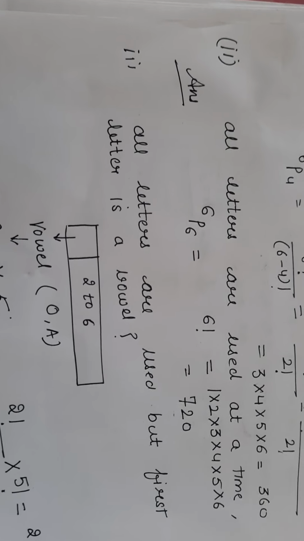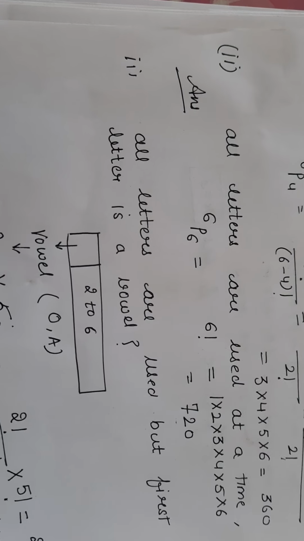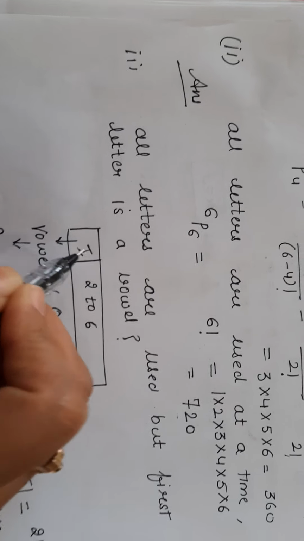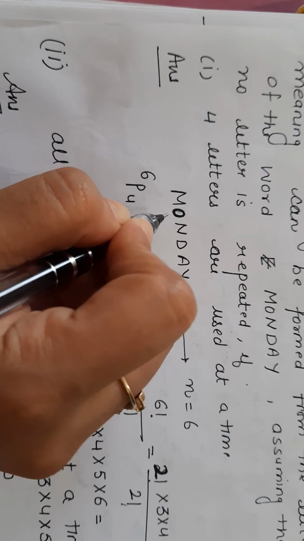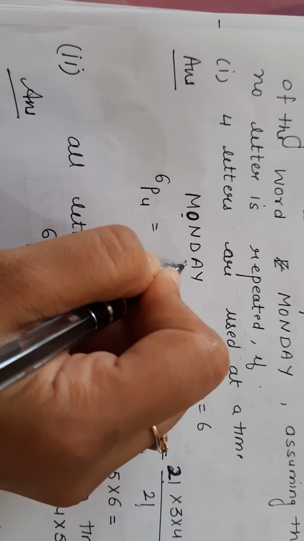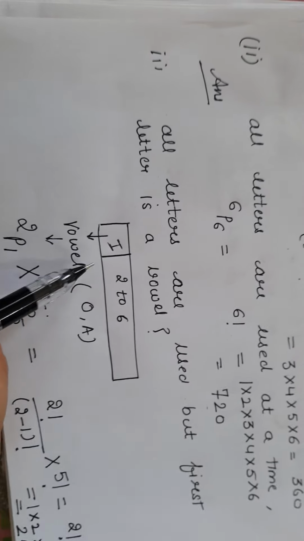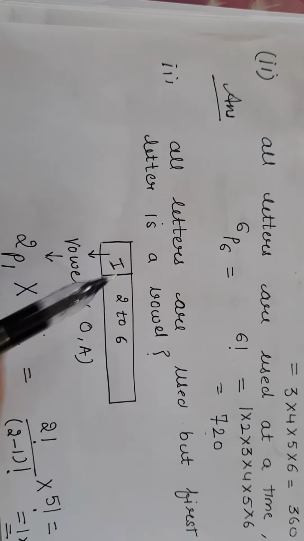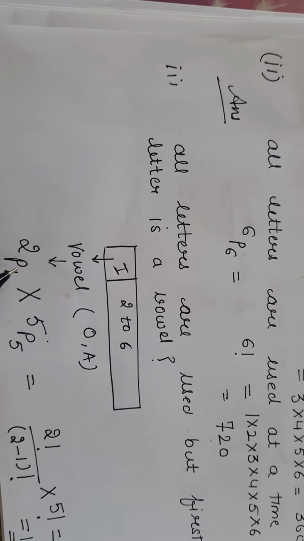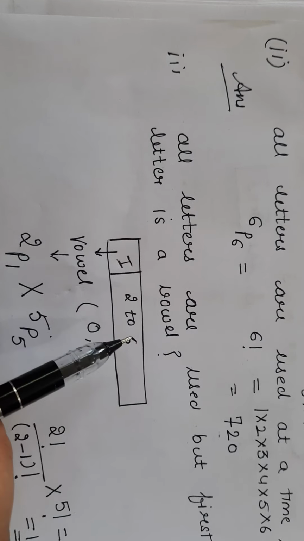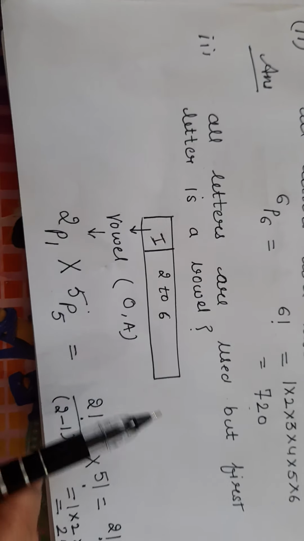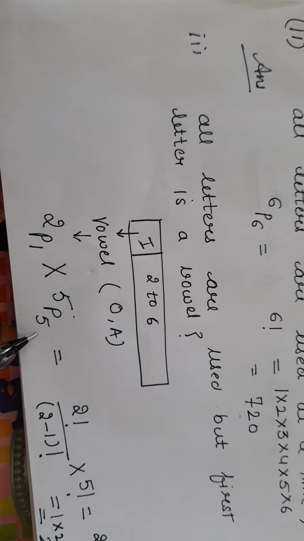Now we know that whenever there is a condition we are going to start from that place only. At the first place we can write only vowels. Now the word is MONDAY. So the vowels are O and A. That means there are 2 vowels. So total options are O and A, but we have to fill only one place. So the option for filling the first place is 2P1 into. Now for the remaining places there is no condition. We have 5 letters and 5 places because we have to use all the letters. So the ways are 5P5.